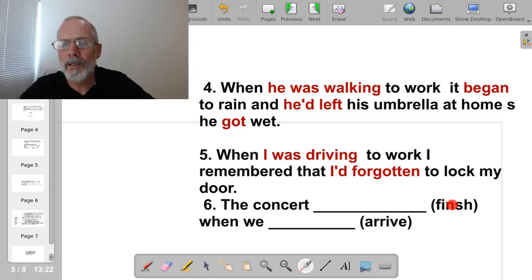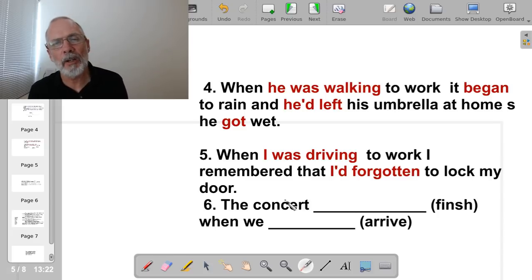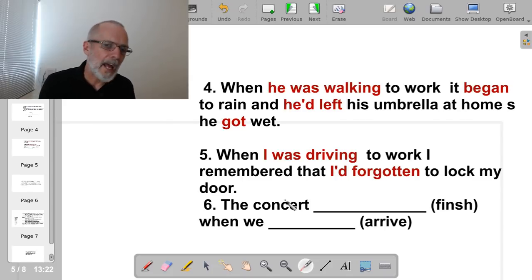The concert finished when we... Well, this one actually, looking at it, I've written this question, but I've just realized that it's completely ambiguous because the idea here was that you say the concert had finished when we arrived, but actually this last one is completely ambiguous because we could say the concert was finishing when we arrived, the concert finished when we arrived, or the concert had finished when we arrived.